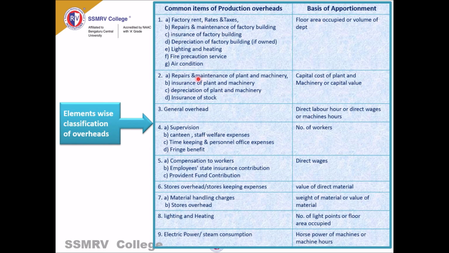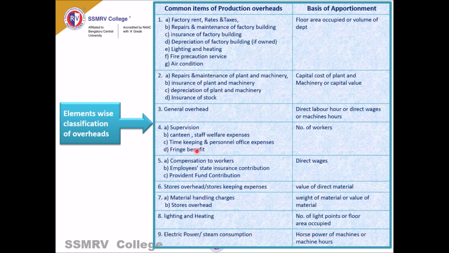Next, repair and maintenance of plant and machinery, insurance, depreciation, and insurance of stock will be apportioned according to the capital cost of plant and machinery, or the capital value. Third is general overheads, which will be according to direct labor hours or direct wages. Fourth is supervision, canteen, and fringe benefits.